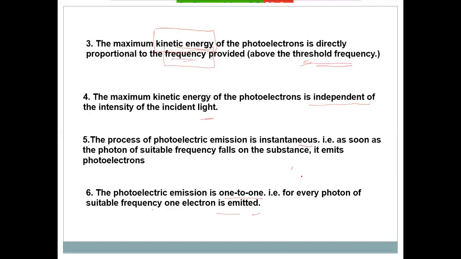If one photon falls on the metal surface, only one electron is ejected. If 10 photons fall on the metal surface, 10 electrons will be ejected. If 100 photons fall, 100 electrons are ejected. It means the photoelectric emission is one to one.